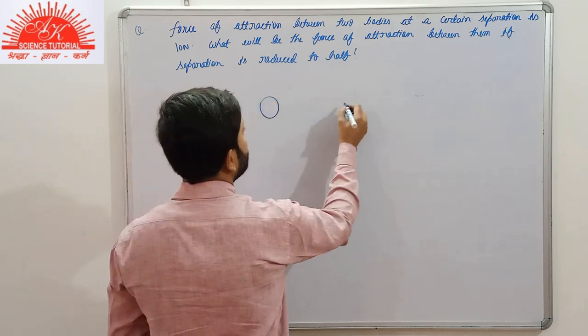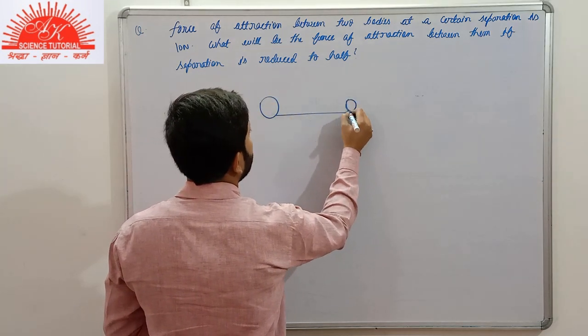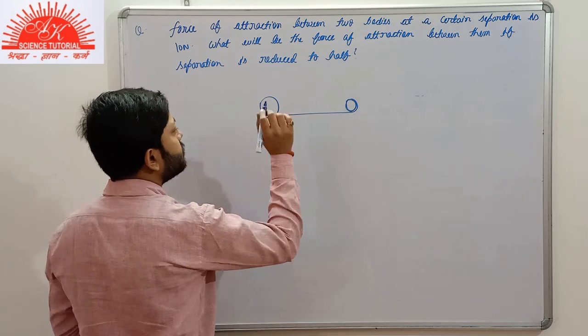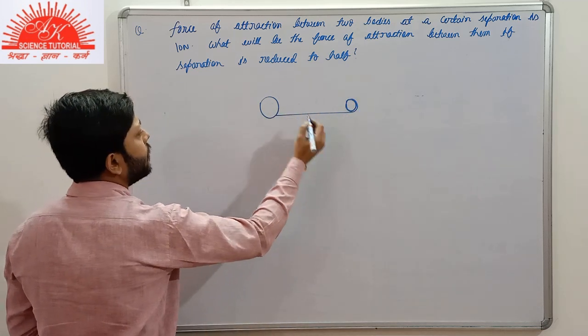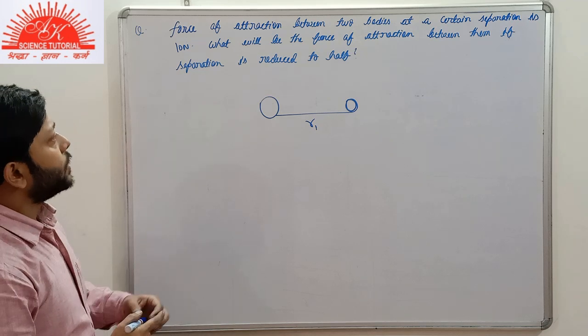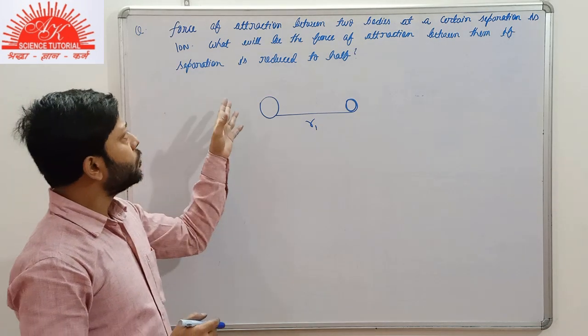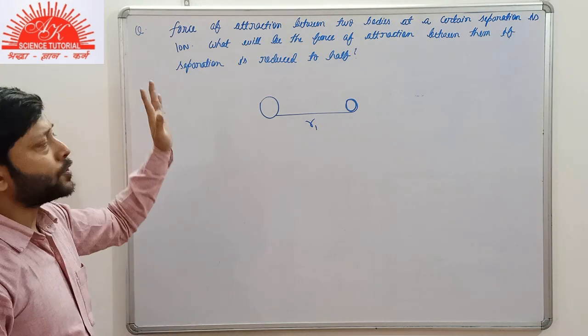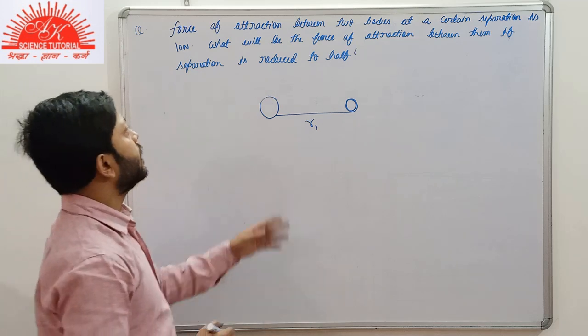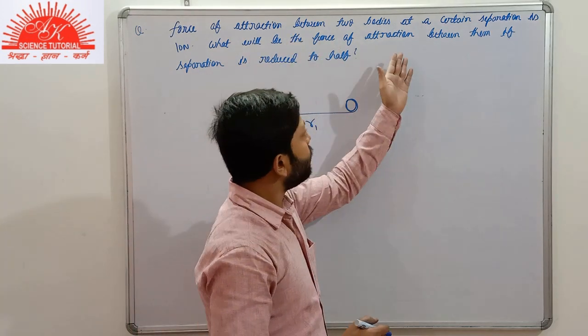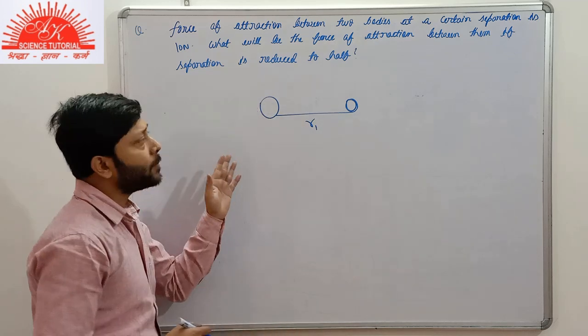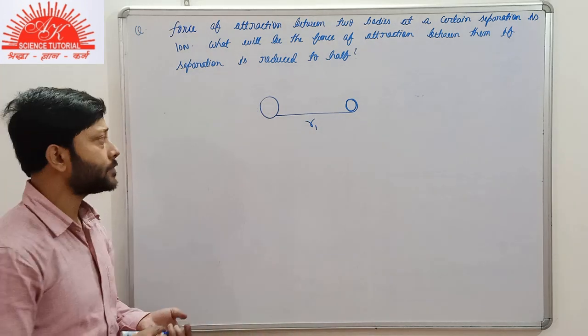Suppose we have two bodies at a certain separation, R1. In this case, the attractive force between the two bodies was of magnitude 10 Newton. Now, what will be the force of attraction between them if the separation is reduced to half?